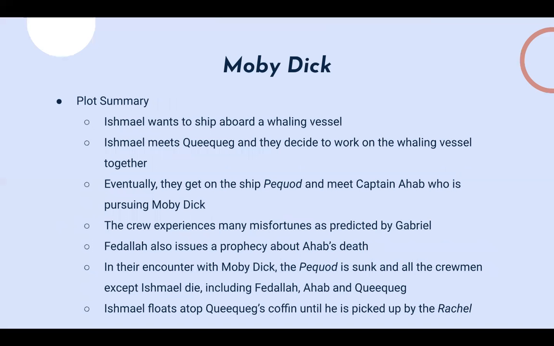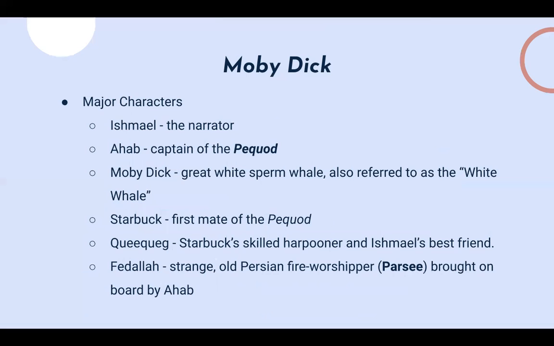So I'm going to give a condensed plot summary. At the start of the novel, Ishmael wants to ship aboard a whaling vessel, and he travels to New Bedford, Massachusetts, where he stays at a whaler's inn. This whaler's inn is known as the Spouter's Inn, which is kind of important. At that inn, he meets Queequeg, who, as I mentioned, is a skilled harpooner, but at the time he doesn't know that.